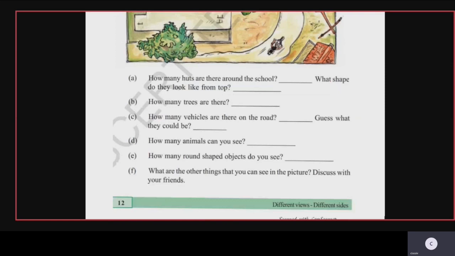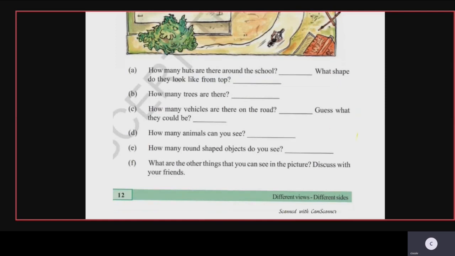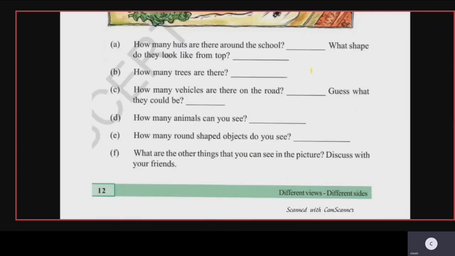Then the next one, how many trees are there? So how many trees can you see there, children? Just see the diagram in your textbook and tell me, how many trees are there? So total 4 trees are there, one beside the hut and 3 near the school. Okay, so total 4 trees are there.